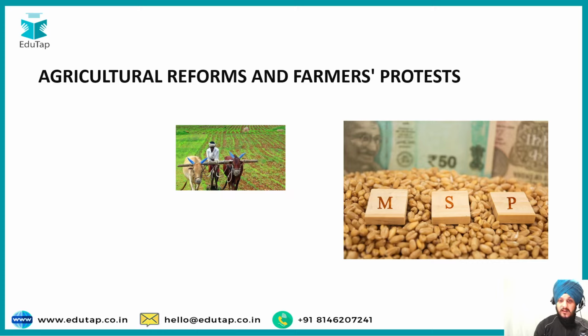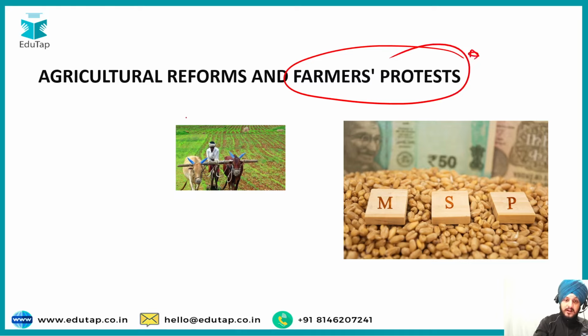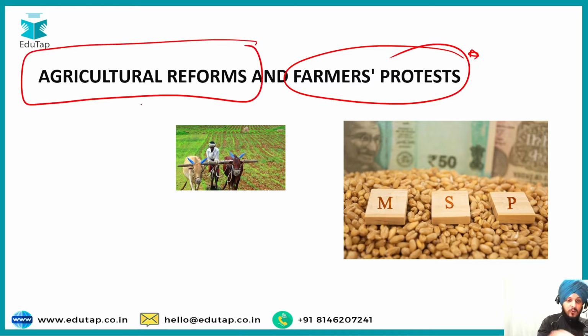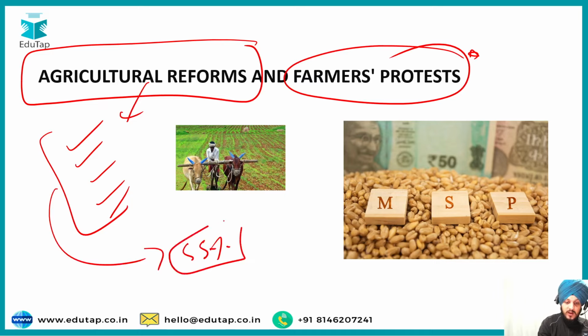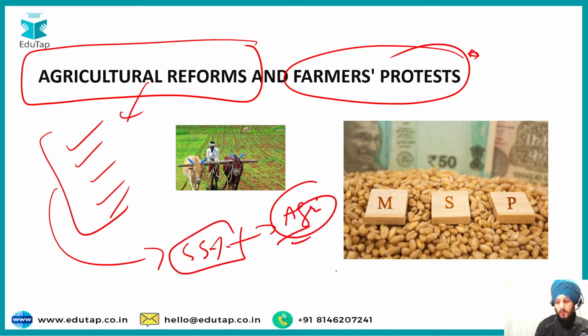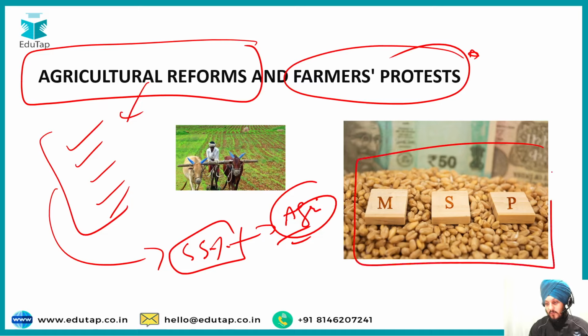Next, we have agriculture reforms and the farmers' protest. Again, the farmers' protests are still there in India, and we must go through the agriculture reforms that are needed in India in order to improve our agriculture sector, because more than 55% of the population is still employed in the agriculture sector only. That's why this topic is important. Along with that, we also have the MSP scheme that you should cover as a part of the important topics.